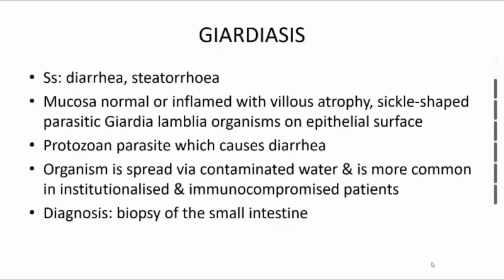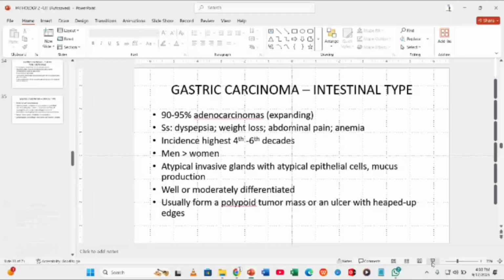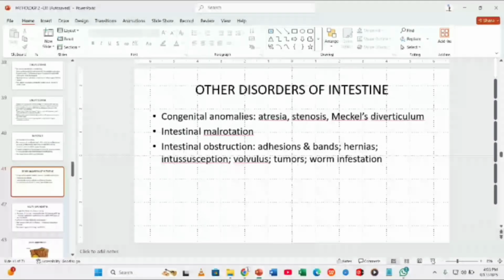Of course, you have many other things that can affect the intestine, including congenital anomalies like atresia. Atresia basically is where it did not form well; there is no lumen at all, it's atretic. Stenosis is narrowing. You can also have what we call Meckel's diverticulum.